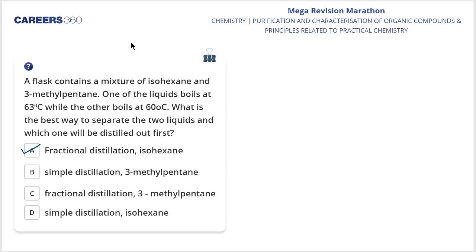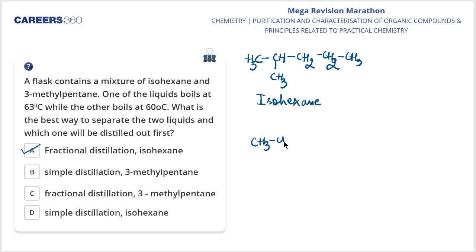See, if I talk about isohexane, if I draw the structure of isohexane, it looks like this. This is isohexane. Clear? If I talk about 3-methylpentane, it is CH3, CH2, CH, CH3, CH2 and CH3. Okay, my dear students? Clear है ये वाली चीज आप सभी को? It is 3-methylpentane. Done.